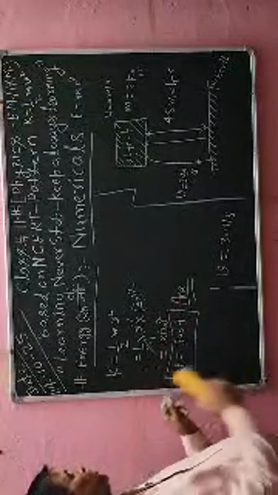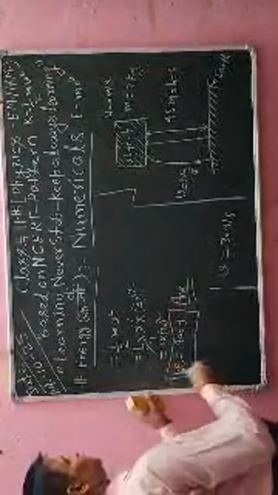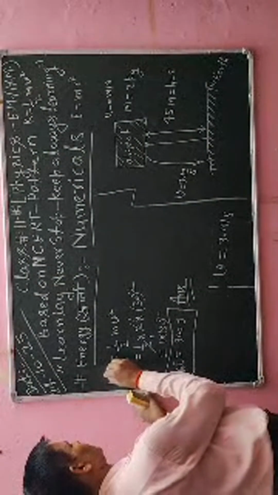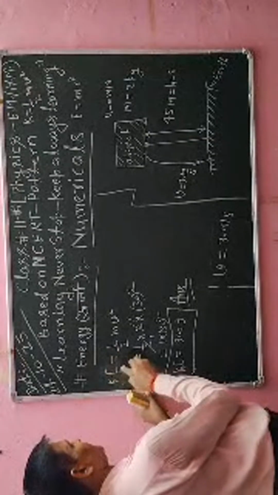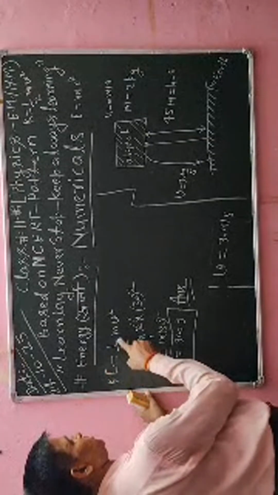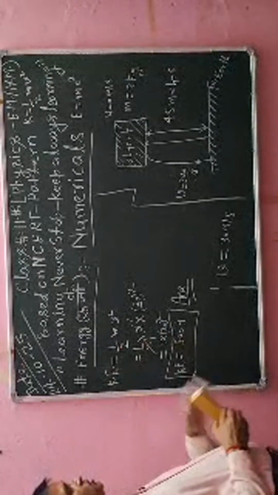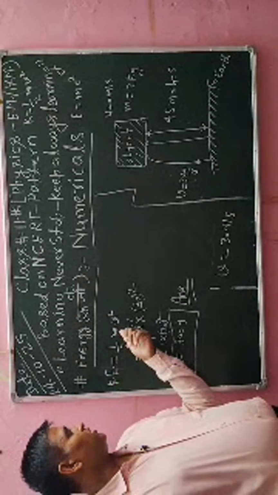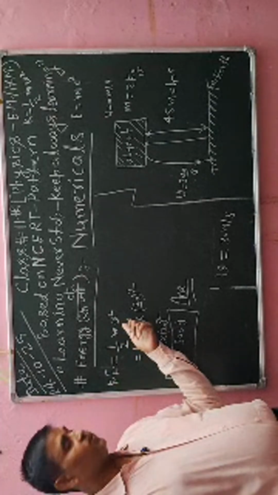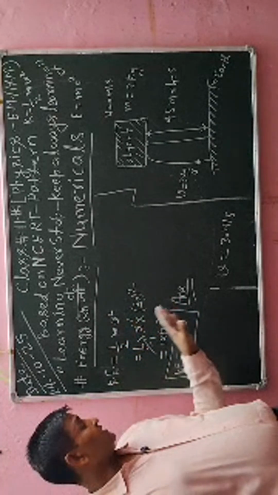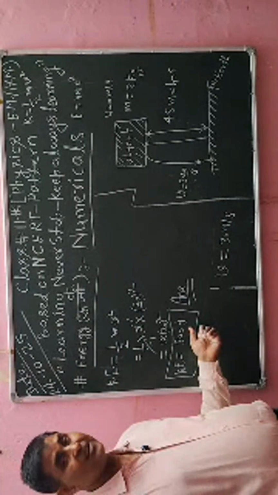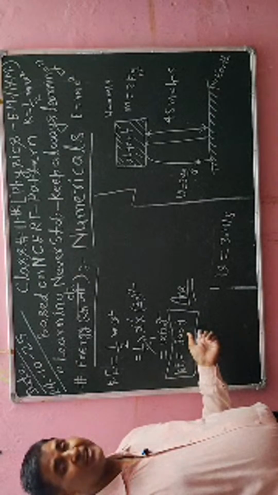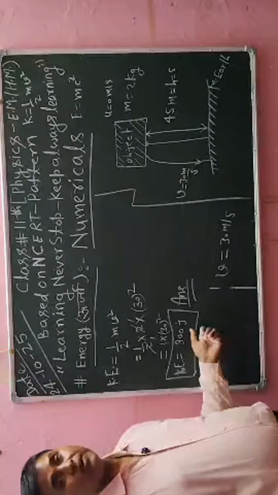Kinetic energy is equal to 1 by 2 m v square. So kinetic energy can be written like this: K stands for kinetic, E stands for energy, which is equal to 1 by 2 m v square. In this formula I have substituted the value of m and also the value of v from the given information, and then I have evaluated that. I have simplified, and after simplifying I have got a value of 900 joule. This is the value of kinetic energy.